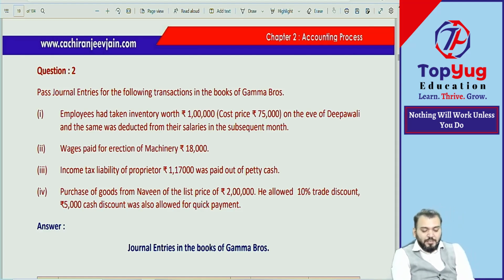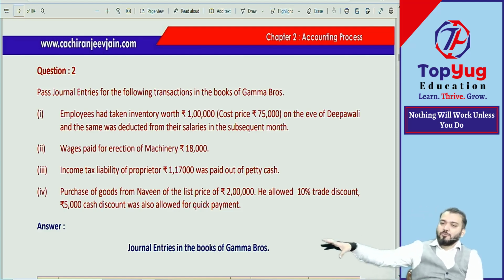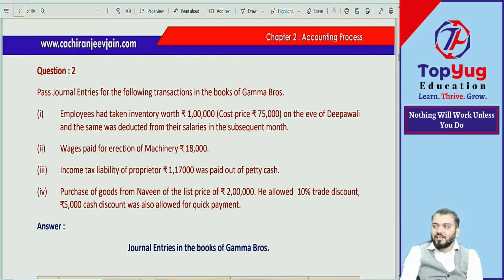Employee had taken inventory worth rupees 1 lakh on the eve of Deepavali, and the same was deducted from salary in the subsequent month. Means the employee has taken some goods. For their salary, they have done this type of transaction. Whenever we use goods for any other purpose, application of goods, one topic we have done. Remember.